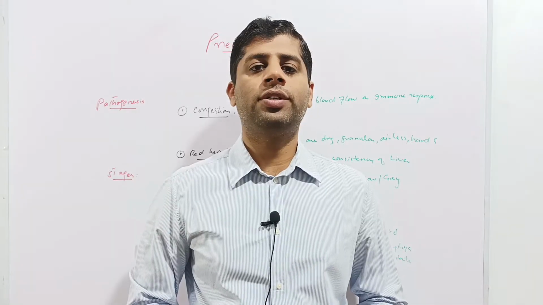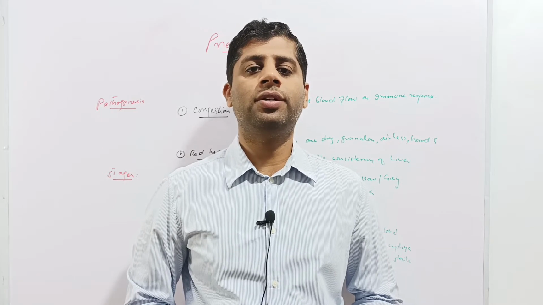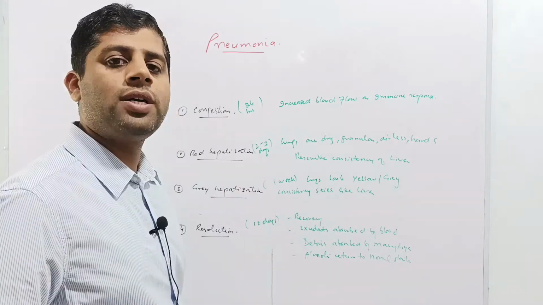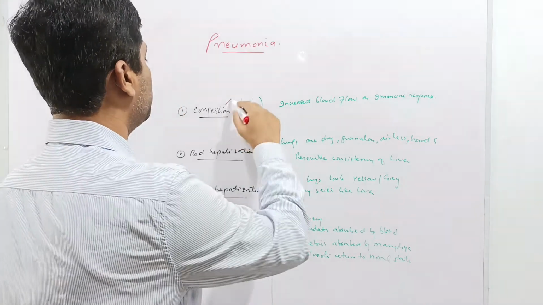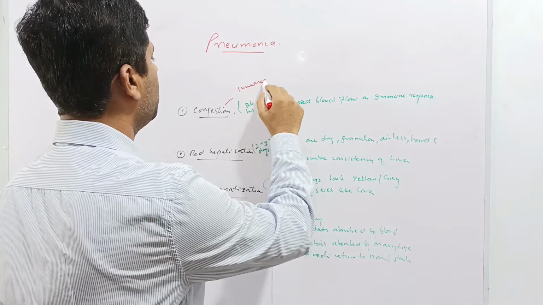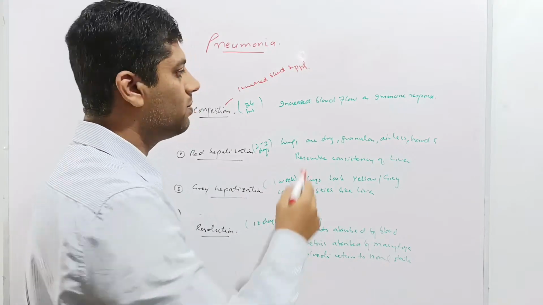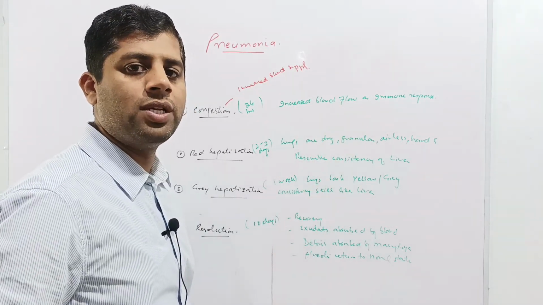Now we will discuss the stages of pneumonia. There are 4 stages of pneumonia: congestion, red hepatization, grey hepatization, and resolution. The first stage, congestion, starts during the first 24 hours of the infection. Congestion means increased blood flow or blood supply. During this stage, the blood flow is increased as part of the immune response, so that the immune cells or white blood cells may reach the infection site.